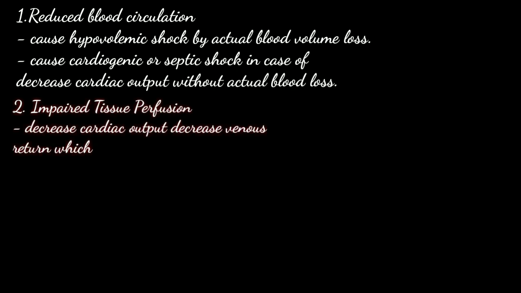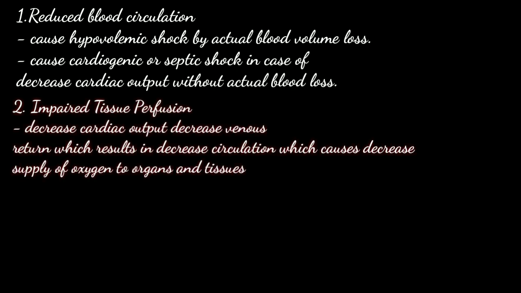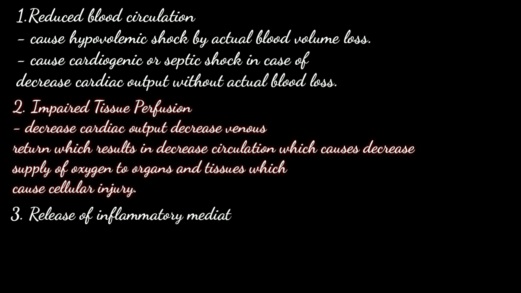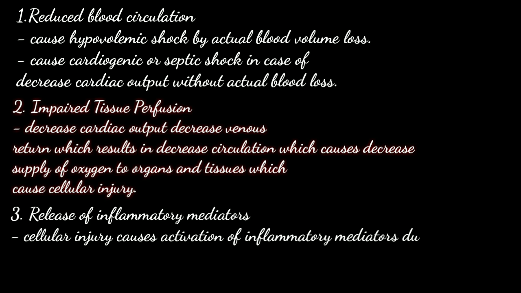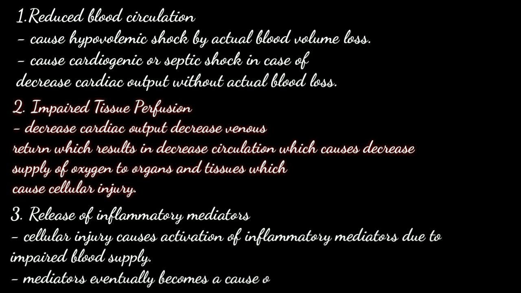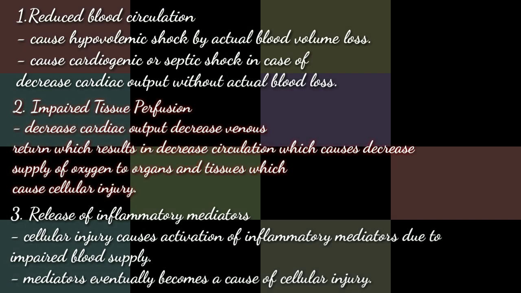Next is impaired tissue perfusion. As we know that cardiac output decreases, there is decrease in venous return, and which results in decrease in circulation of blood, which causes decreased supply of oxygen to organs, tissues, and thus cause cellular injury. Now the third one is release of inflammatory mediators. As there is cellular injury due to impaired blood supply, the cellular injury causes activation of inflammatory mediators, and these inflammatory mediators eventually aggravating their activity become the cause of further cellular injury.